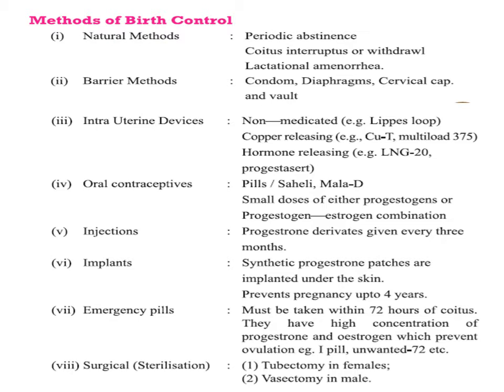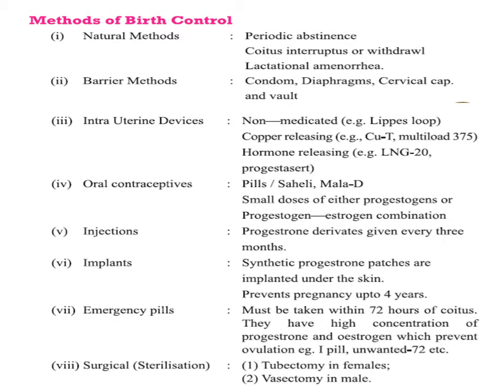and LNG-20. Now, how do these IUDs work? They prevent fertilization by increasing phagocytosis of sperm within the uterus. Second, by suppressing sperm motility, thereby reducing fertilizing ability, which is mainly done by copper ion releasing IUDs.